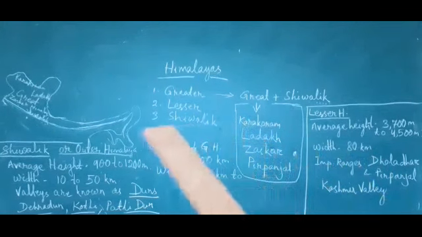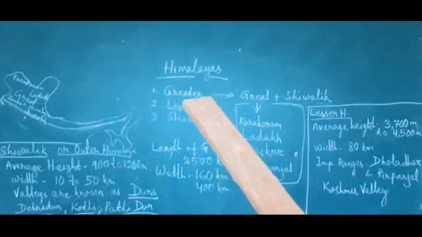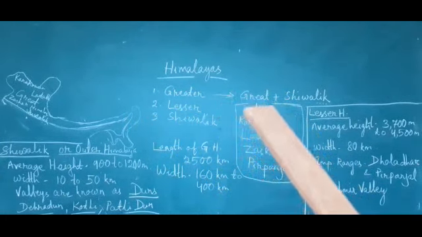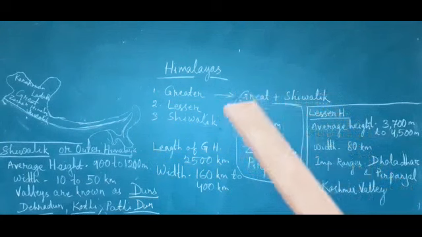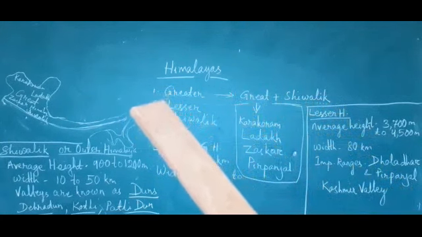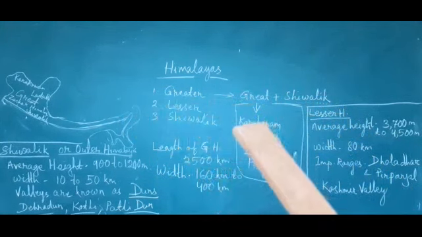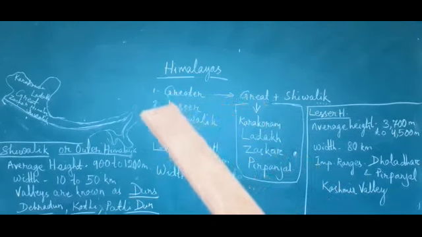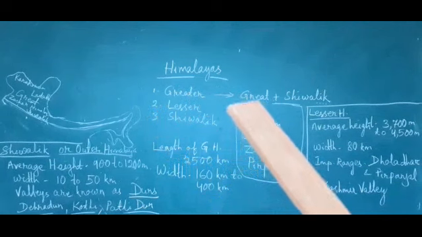First one is Greater Himalaya. In this Greater Himalaya, it includes the Great Himalaya and Shivalik mountain ranges. Try to understand: greater and great. Greater is higher than the Great Himalaya.